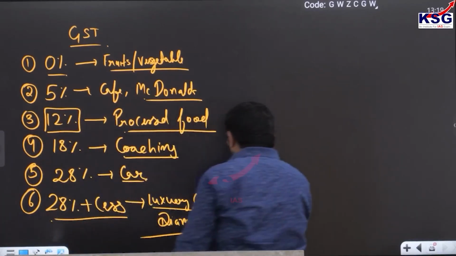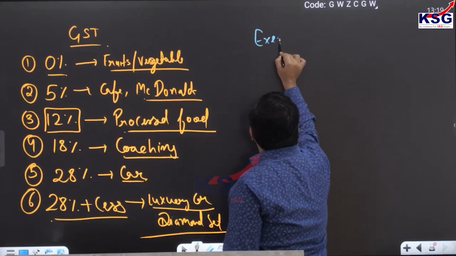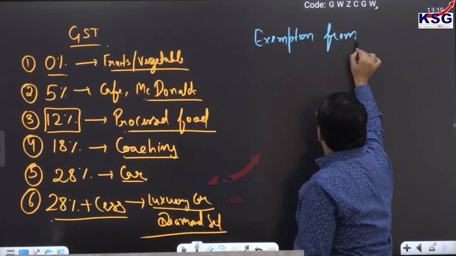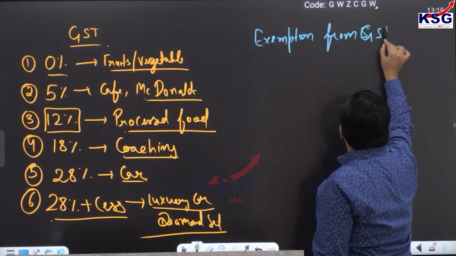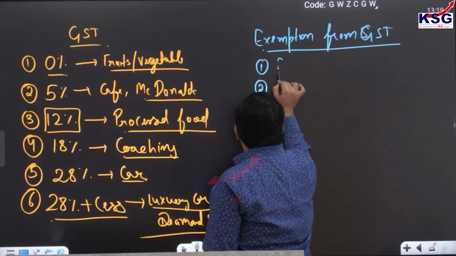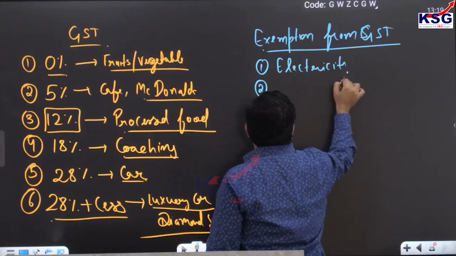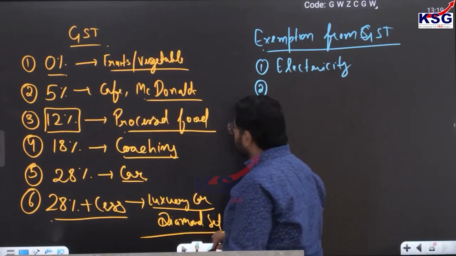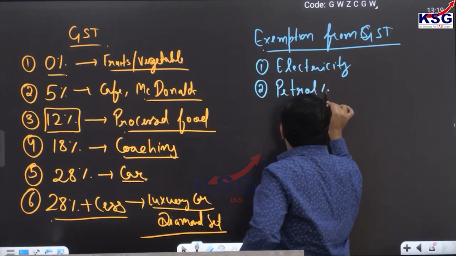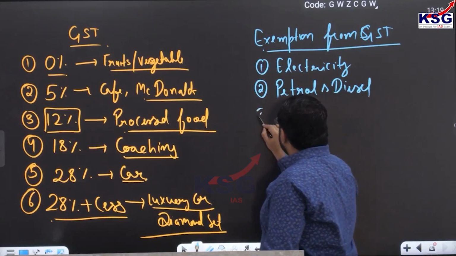Now when we talk about exemptions, there are some items exempt from GST. For example, electricity: on your electricity bill there is no GST. Your petrol and diesel that you consume, there is no GST.